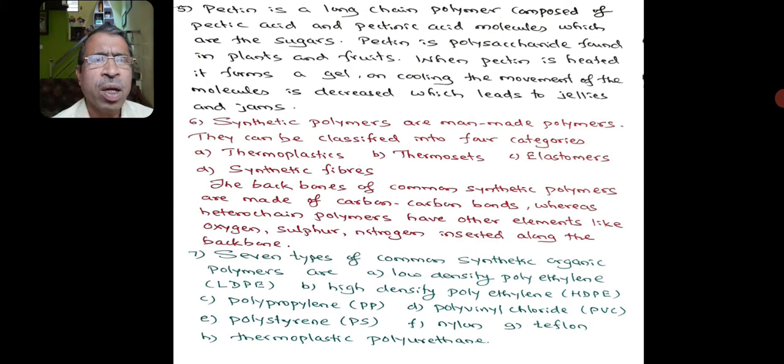They are low density polyethylene called LDPE, high density polyethylene called HDPE, polypropylene abbreviated as PP, polyvinyl chloride, that is PVC, polystyrene known as PS, nylon, Teflon, and thermoplastic polyurethanes. These are the 7 types of synthetic organic polymers.